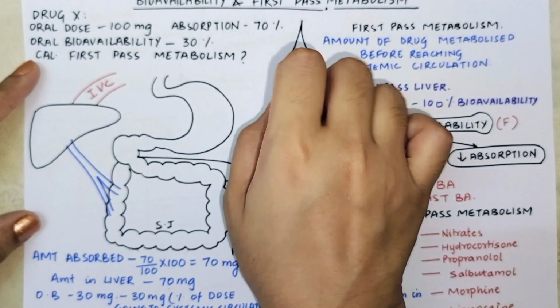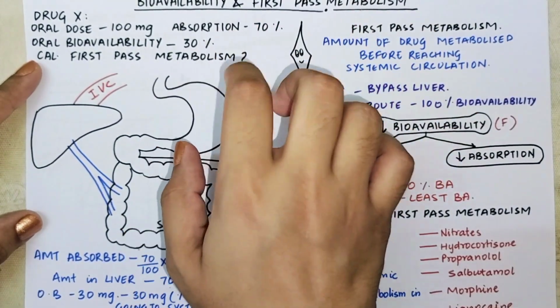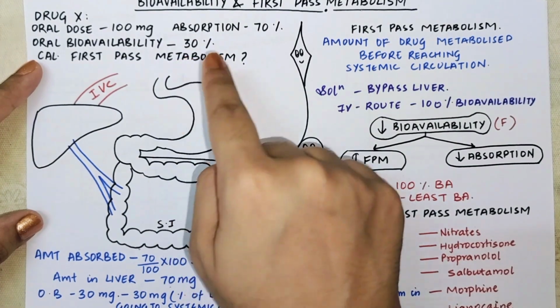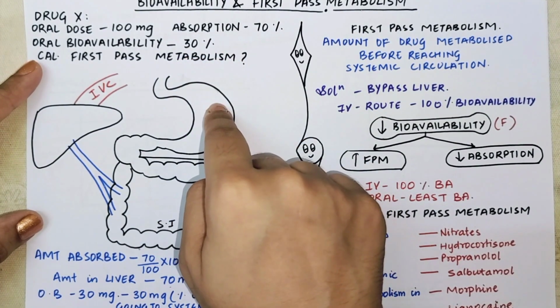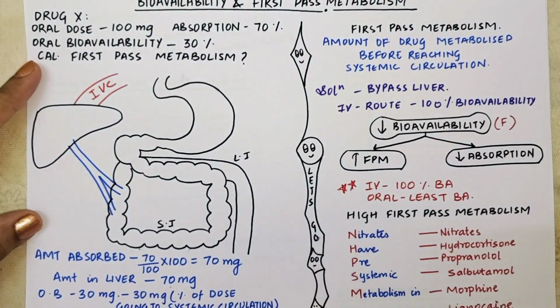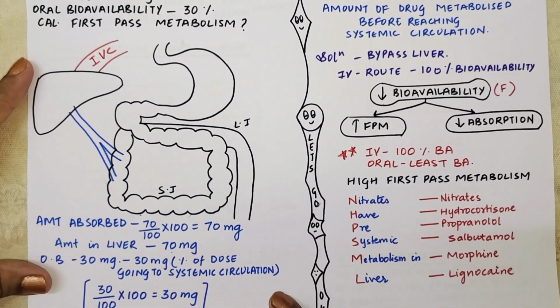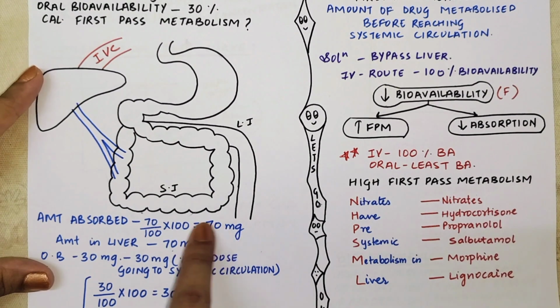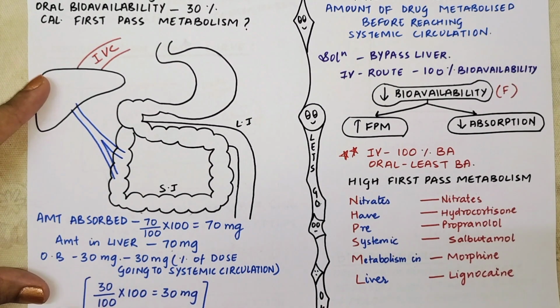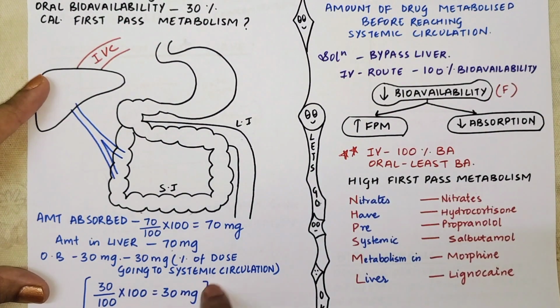I told you the definition of bioavailability. It is the percentage of dose entering the systemic circulation. There will be some people who will do 30% of 70 milligram. But there will be some smart people who will go according to the definition. The definition of bioavailability is percentage of dose going to systemic circulation. That means it is the percentage of dose. And what is the dose that you have given? Oral dose. That is 100 milligram. So 30% of 100 comes out to be 30 milligram. That means the oral bioavailability is 30 milligram.